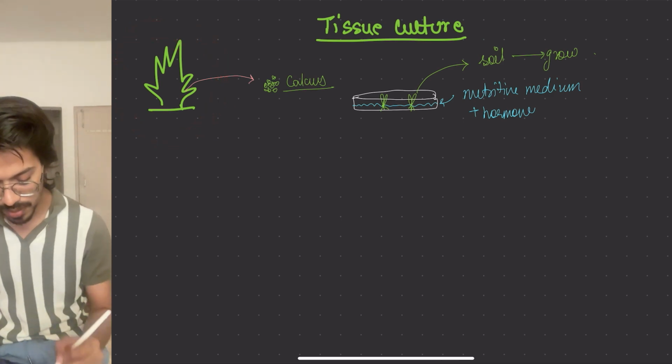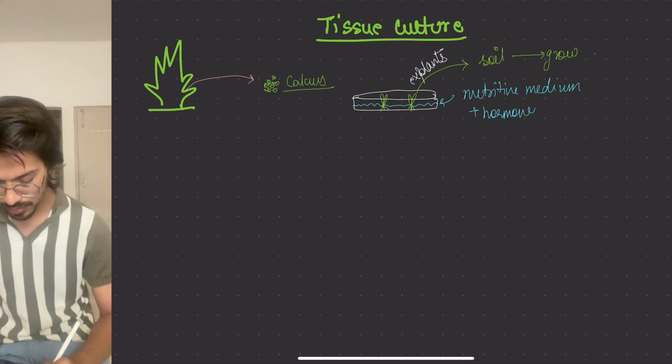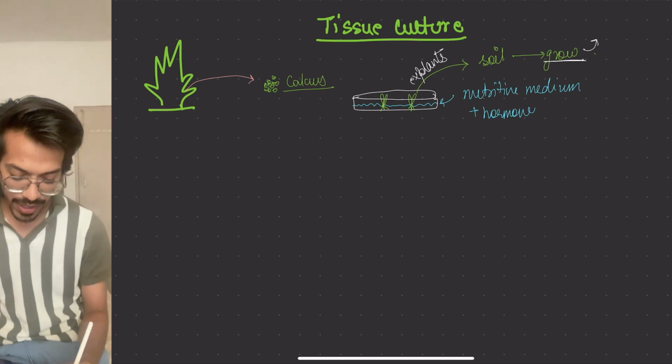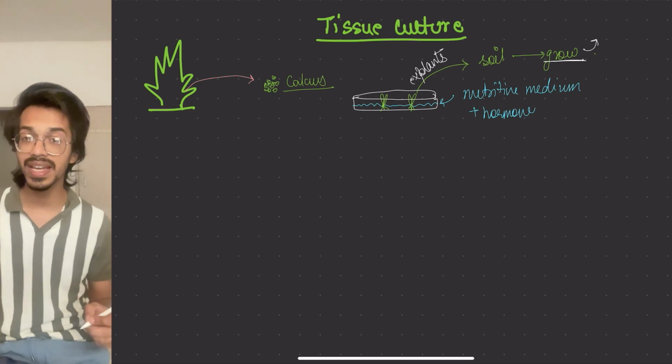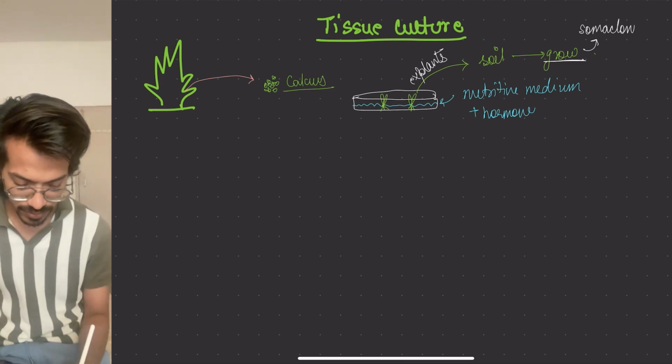Now these smaller plants are called explants. And when they grow up, they will look exactly like their parents. So they are somaclones.